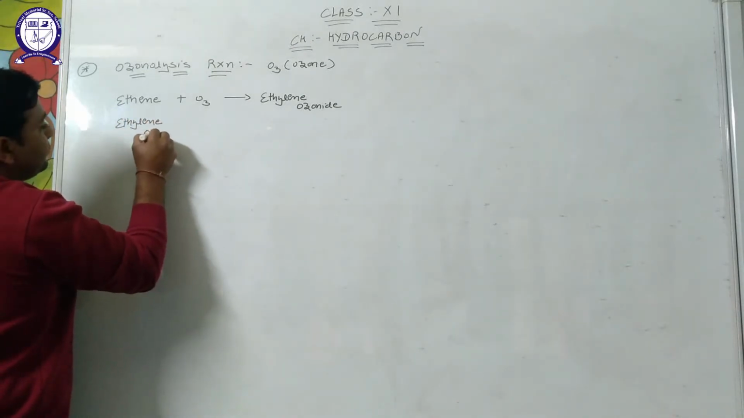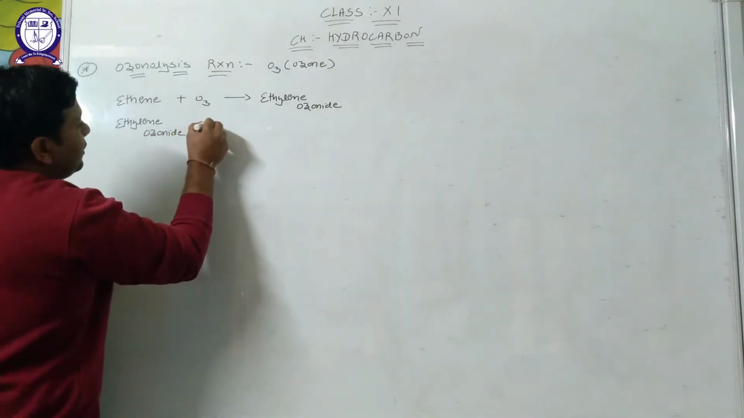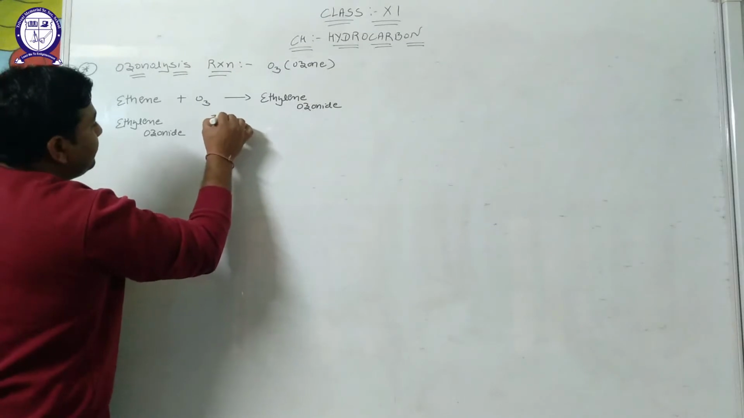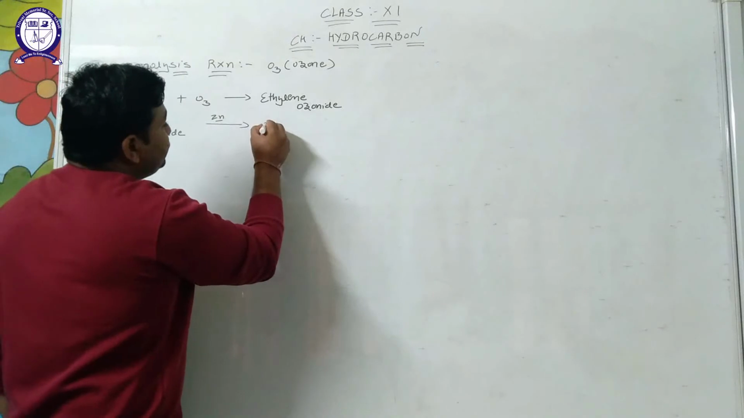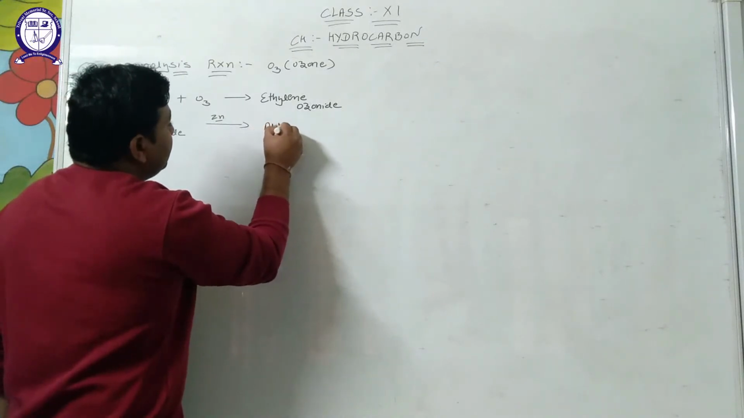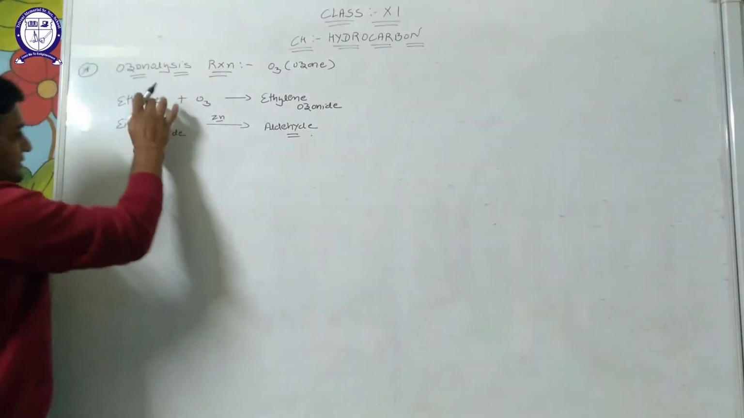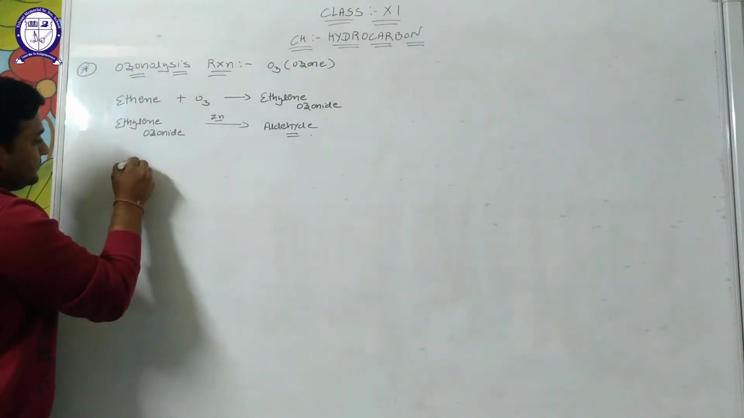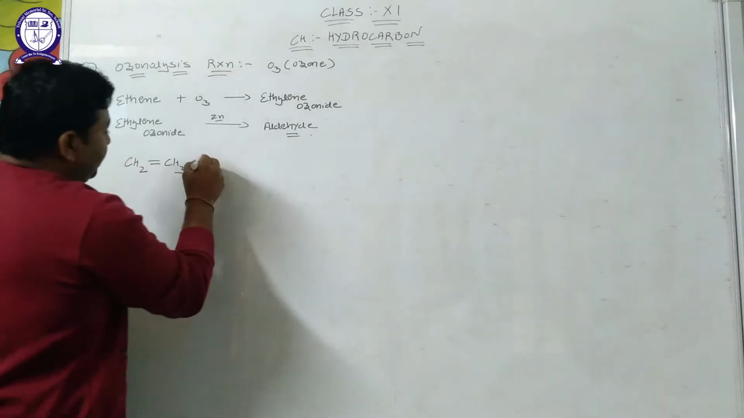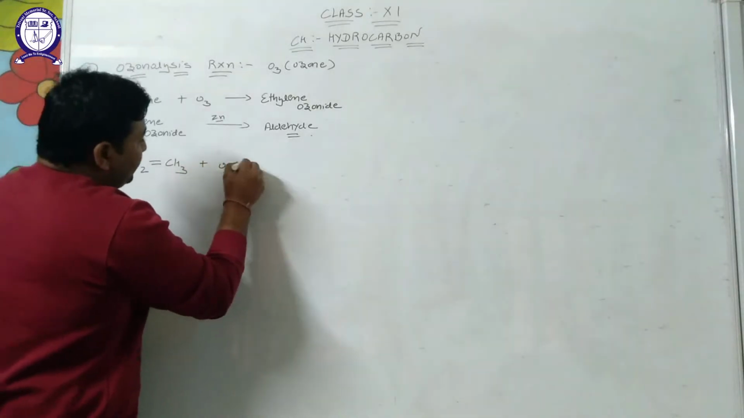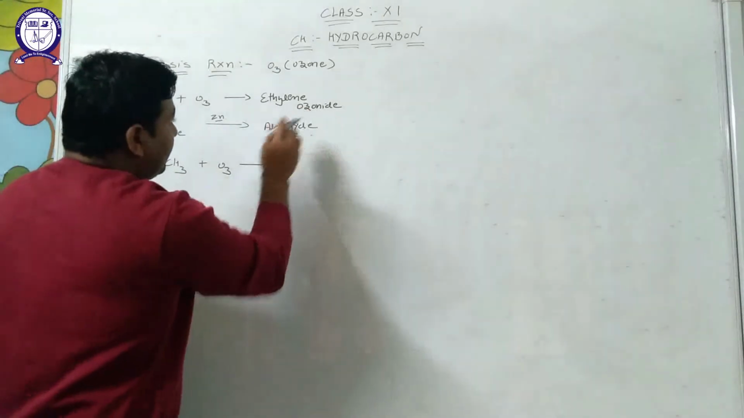In the second step, ethylene ozonide on decomposition in presence of zinc gives the formation of aldehyde. Example, the molecular formula of ethene is CH2=CH2, which reacts with O3, ozone. Clear? It gives ethylene ozonide.